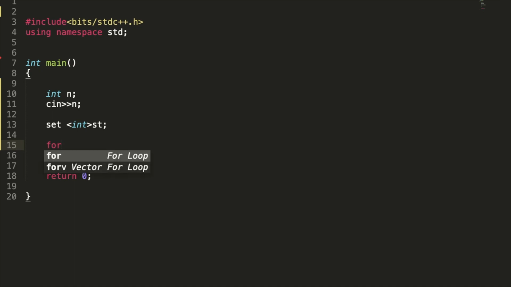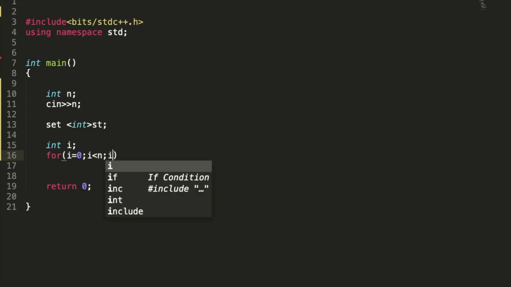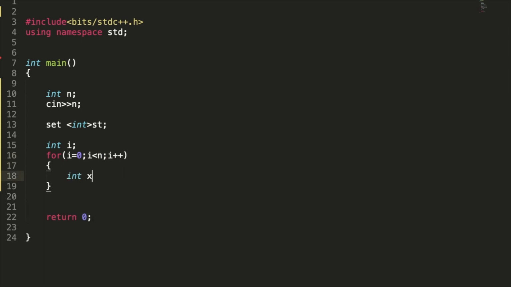Fine. Now how do we insert the element? Suppose I am taking n elements, for i equals 0, i less than n, i plus plus, int x. This is x. How do we insert is st dot insert x. Whichever order we give the values, it is going to store in increasing order only. And also we cannot access the element directly by just giving the index.